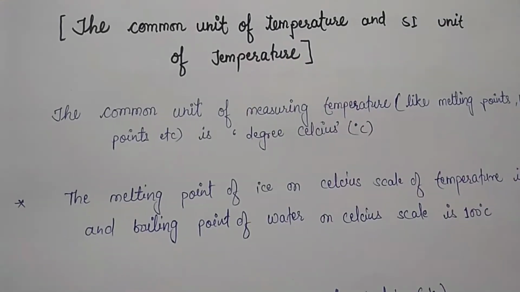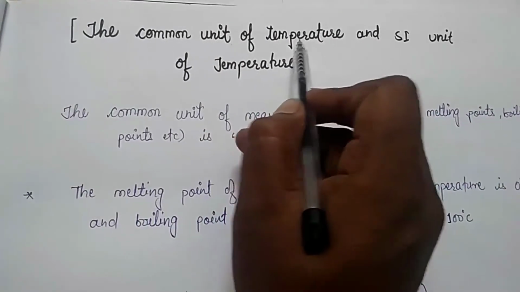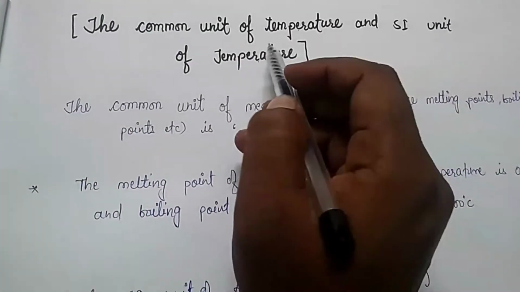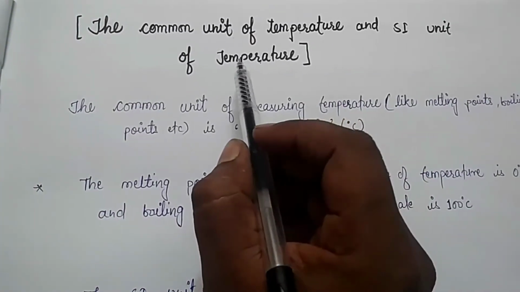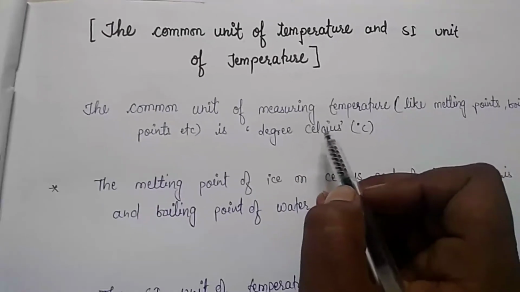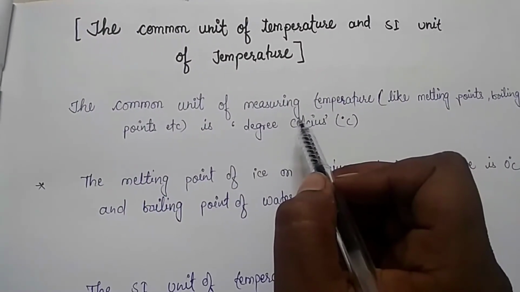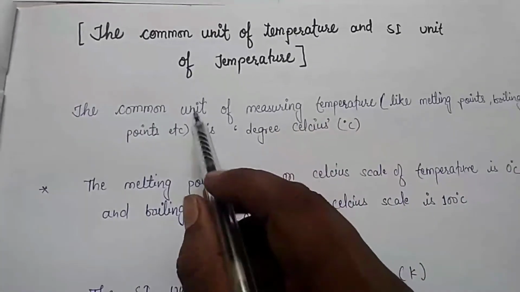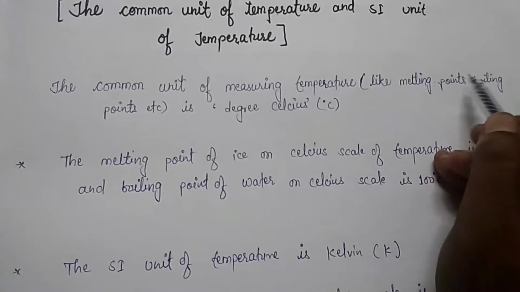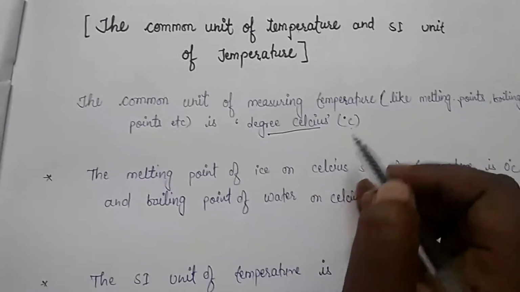Now children, our next topic is the common unit of temperature and SI unit of temperature. Clear children? Generally children, we use the Celsius scale of temperature for measuring temperature in our life. So the common unit of measuring temperature like melting point, boiling point is degree Celsius and denoted by this.